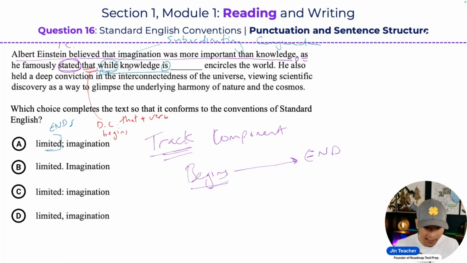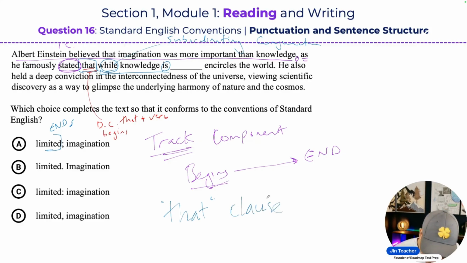Why is that important? Because it leaves the other dependent clause, the that clause, incomplete. So now we have a messed up sentence structure. We don't have a complete sentence, so we have to finish this that clause with a verb in it, or a complete thought as well.